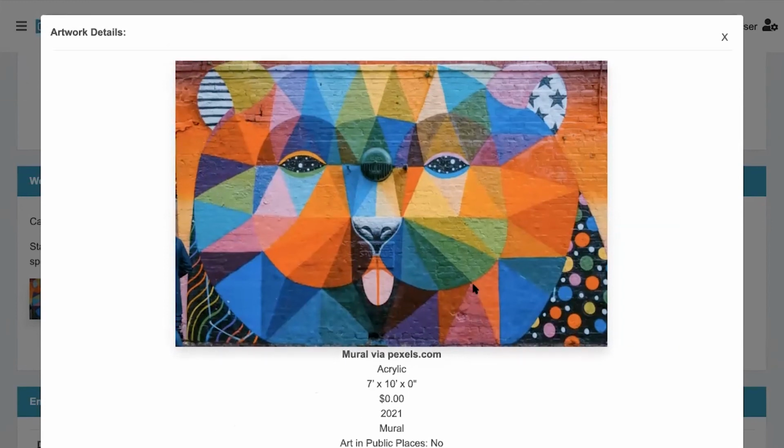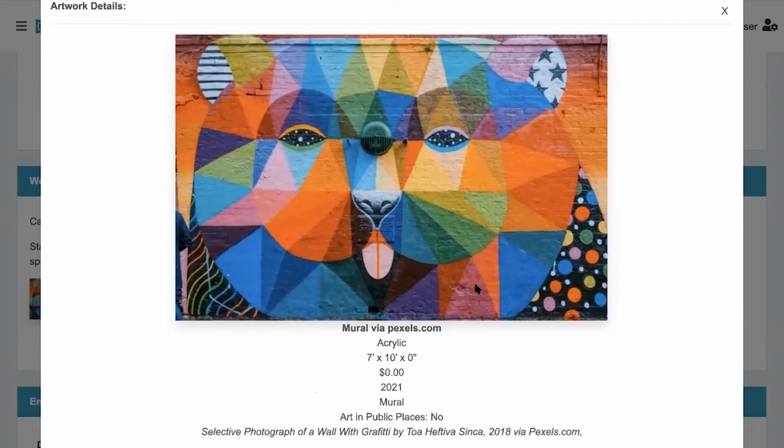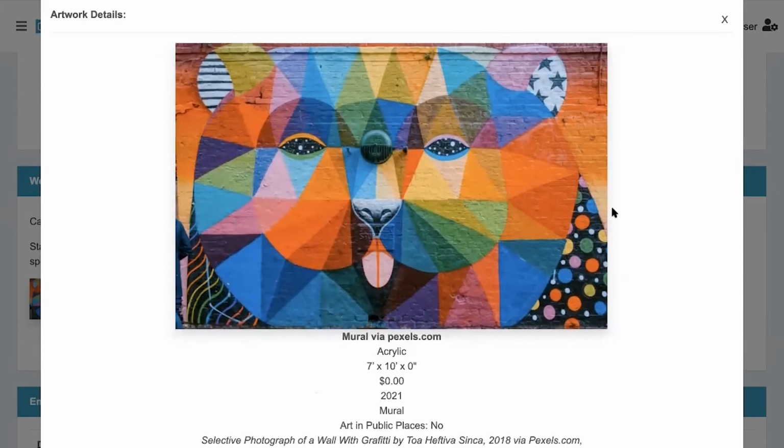And this is pretty much just like a nicer way of viewing than we had before. Instead of taking you to a separate page, it's all just in here in this separate window. And if this was a jury by artist call, which I'll show you, you can click through all of the work samples one after another.